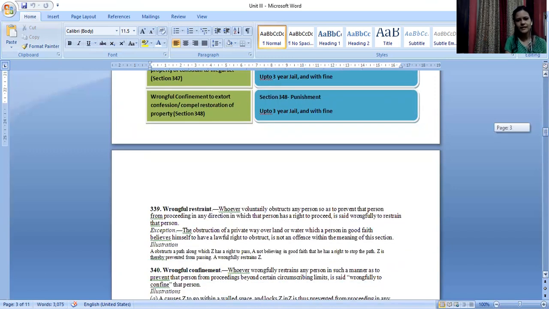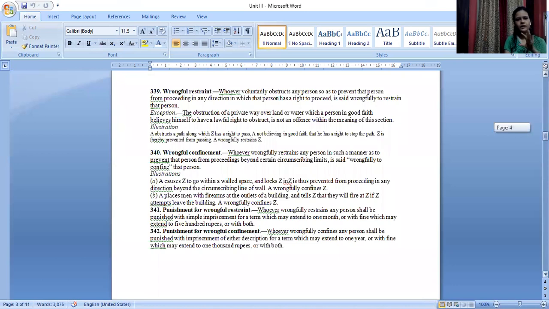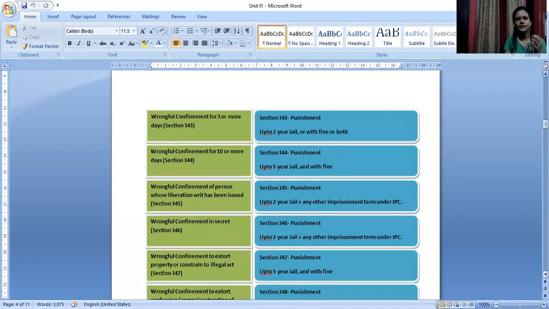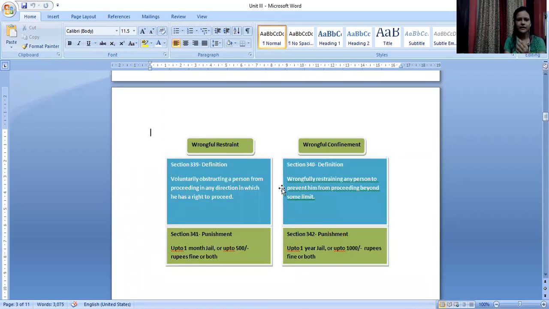So this basically is the provision from the verdict itself, right? So what is 339? What is 340? The exact provision. So you can download the verdict, go through the provision once so that it becomes very clear. There are illustrations as well that you can refer. So basic illustration, if I need to give you, I can say that a person was restricted from entering into a public park. And in this particular case, someone was confined inside a house or inside a room maybe. Right, so that is the basic difference between these two types of crimes. Thank you.